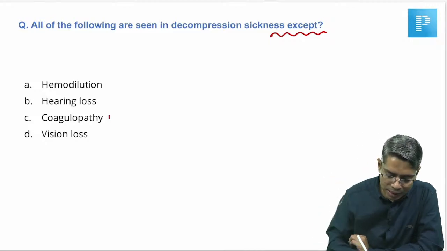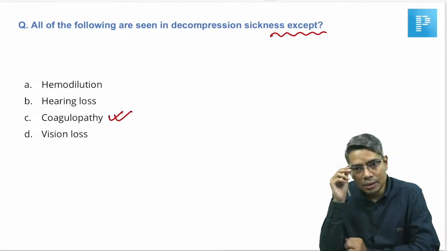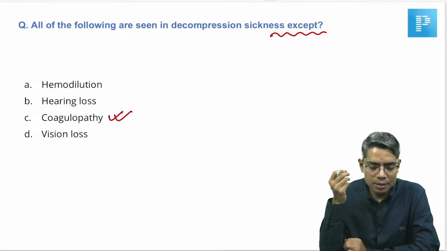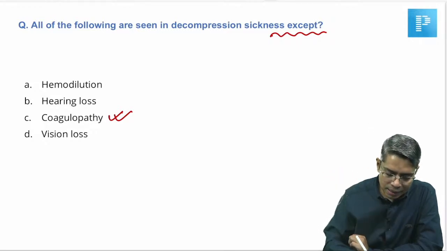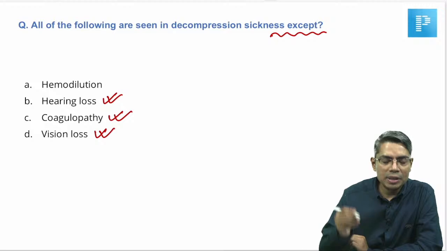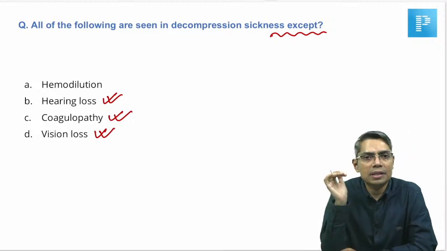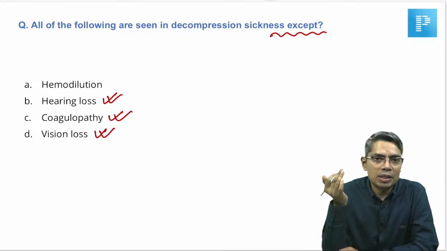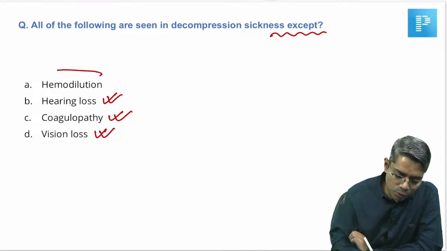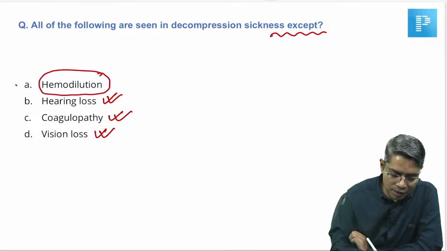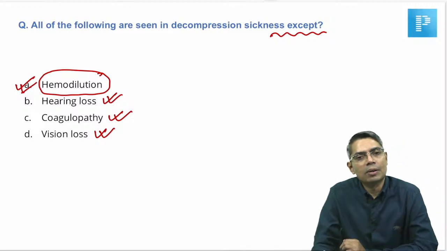So this coagulopathy can be seen in case of decompression sickness, because it can cause problems in the coagulation pathway. Then second, the hearing loss and vision loss, all of them are under the category of CNS symptoms. Severe decompression sickness can lead to hearing loss and vision loss also. So here you have to go by exclusion, that hemodilution is not going to happen in case of decompression sickness.